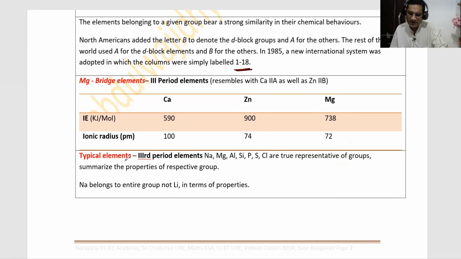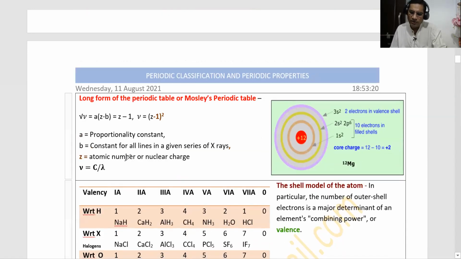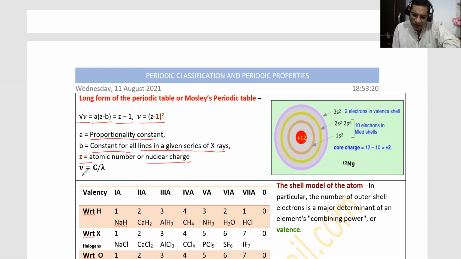Now what next is the long form of the periodic table, or Moseley's periodic table. Square root of nu is equal to a into (z minus b), where b is equal to 1, so nu is equal to a squared into (z minus 1) whole square. A is a proportionality constant, b is a constant for all lines in a given series of X-rays, and Z is the atomic number and nuclear charge. Nu is equal to c upon lambda, or c is equal to nu into lambda: velocity of light is equal to frequency of light into wavelength of light. All these formulas we should remember.